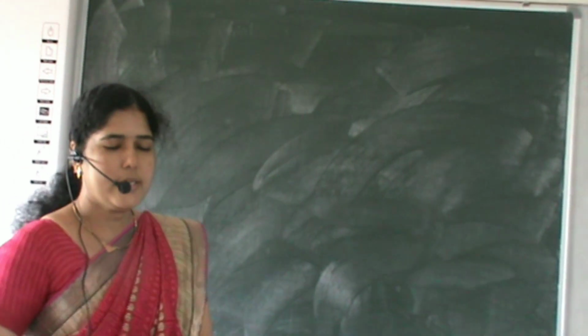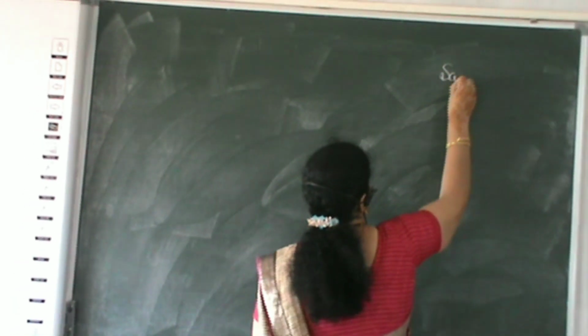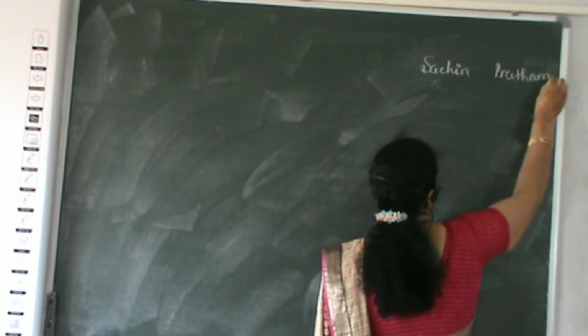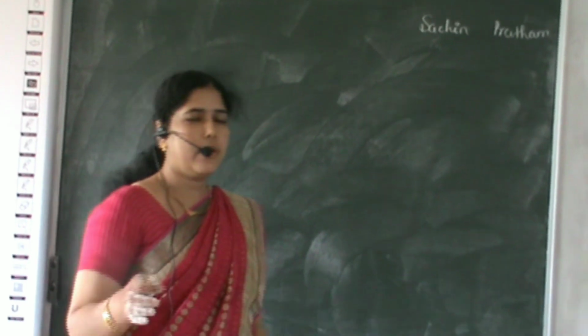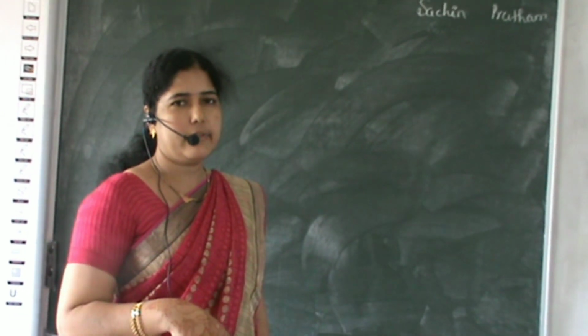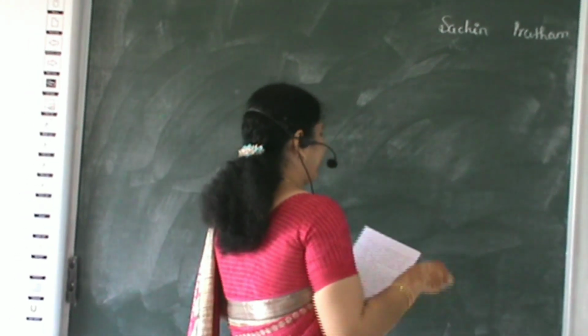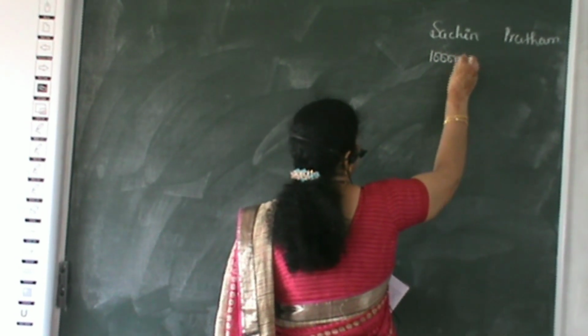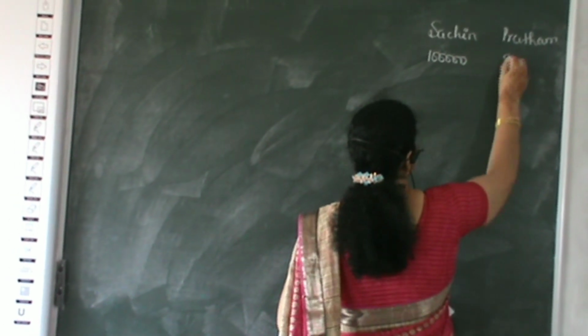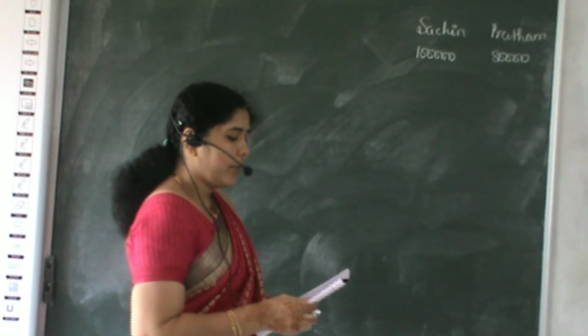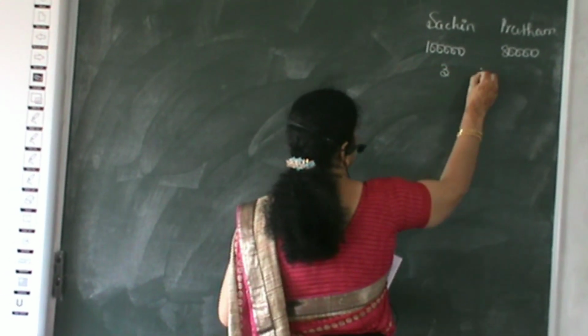So I am writing the highlights of the problem here. There are two partners, Sachin and Pratham. Those two partners have come together and started a business. That is, they have started a partnership business. So what is the capital? Sachin's capital is 1 lakh and Pratham's capital is 80,000. Then the profit sharing ratio will be 3:2.